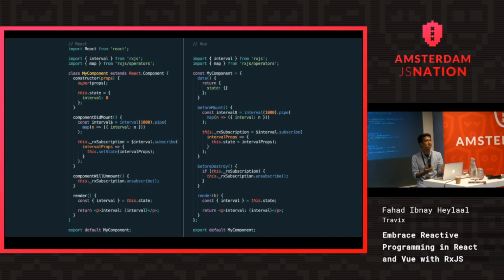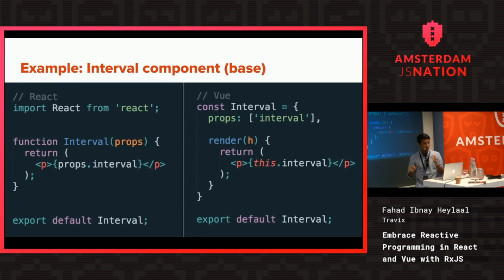So let's first start with this. This is our base component, which is just stateless, nothing more. On the left side there is React. On the right side there is Vue. You can see that both components are receiving props, and the props has an interval key. And we expect that there will be new props every second. It will keep incrementing. But where is RxJS? It's nowhere here.